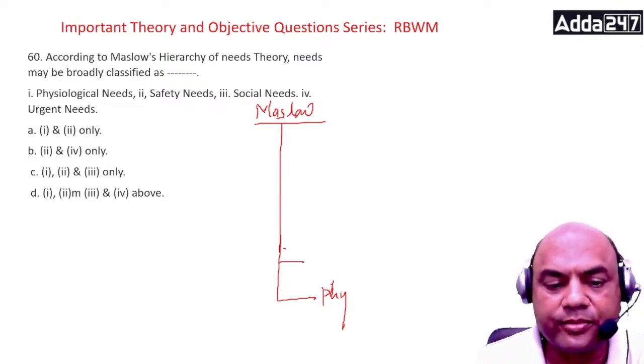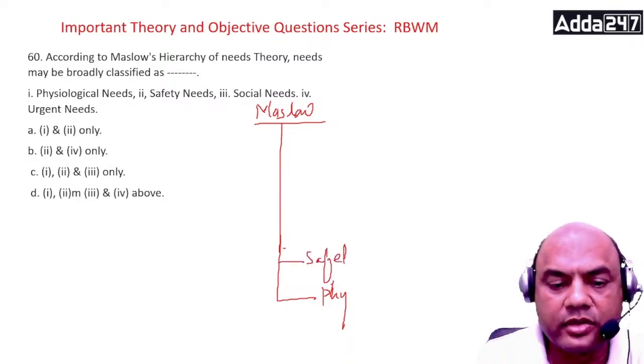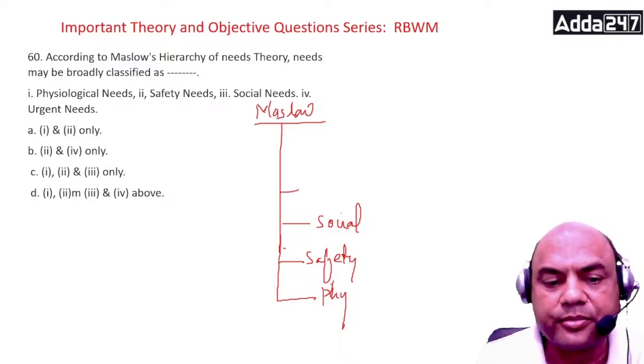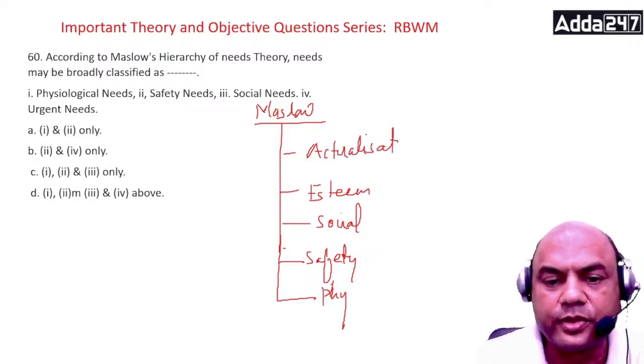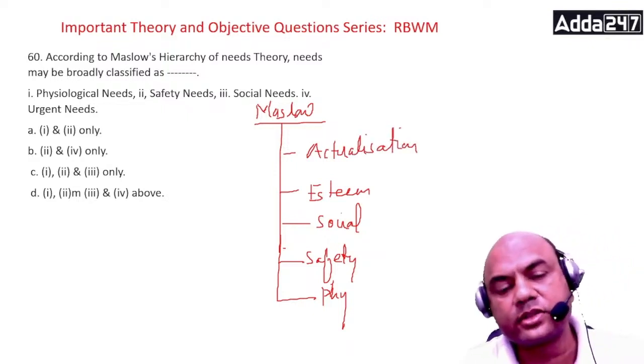Second is safety. Third is social. Fourth one is esteem. And fifth one is self-actualization. We call it actualization only. This is the fifth one. So these are the 5 levels of Maslow's hierarchy.